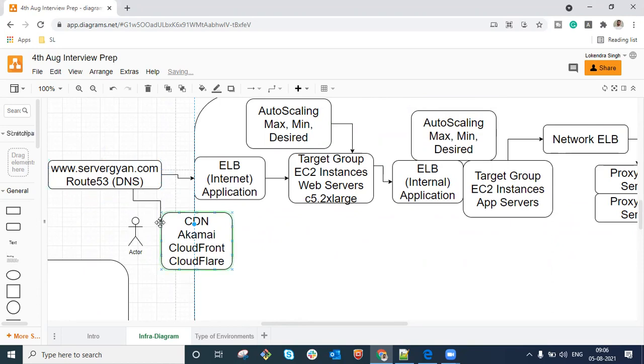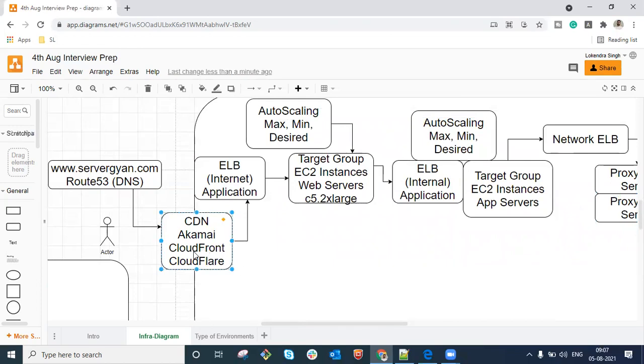So guys, how are we going to do it? First of all, we have a CDN server. DNS will forward the request to CDN, and CDN has two types of features. If it is static content, CDN will cache it here. Now there will be no direct connectivity between DNS and load balancer. Every single request will come this way: DNS will forward the request to the CDN server, and the CDN server will forward the request to the load balancer, and the same process is going to go ahead here, right?